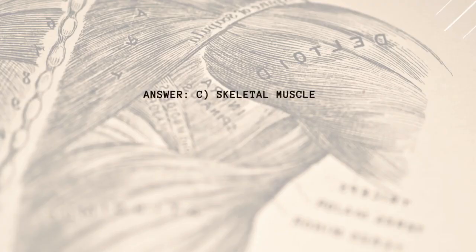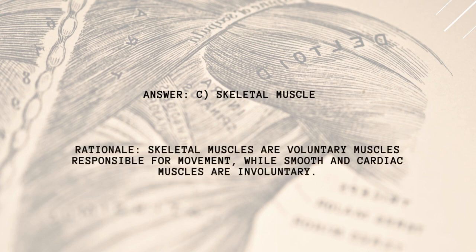Answer: C. Skeletal muscle. Rationale: skeletal muscles are voluntary muscles responsible for movement, while smooth and cardiac muscles are involuntary.